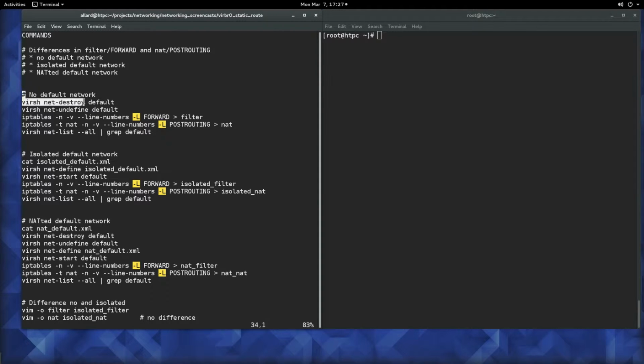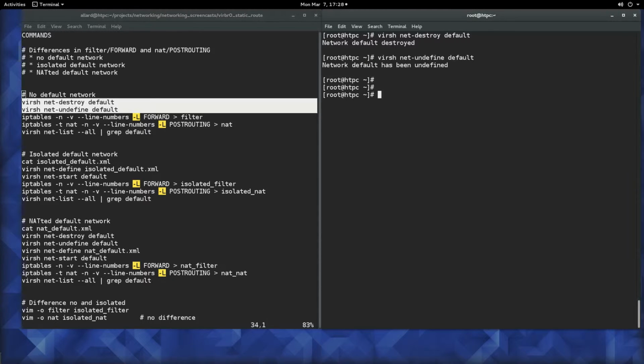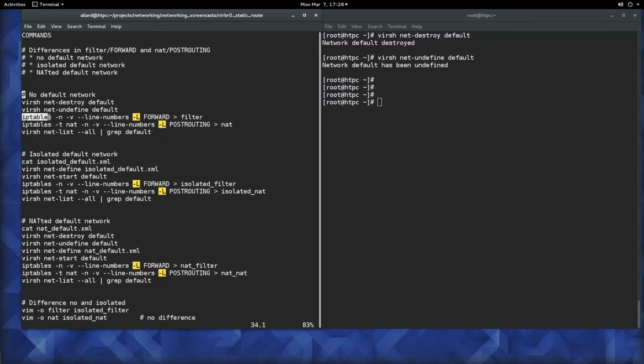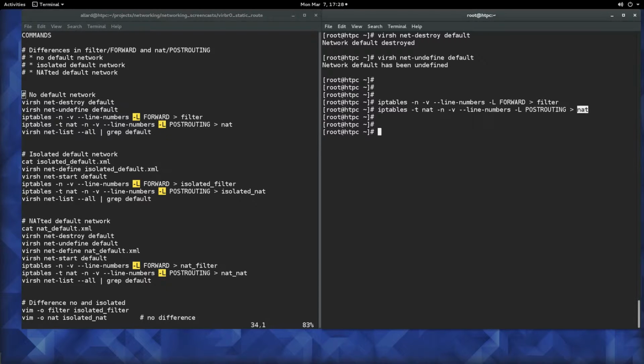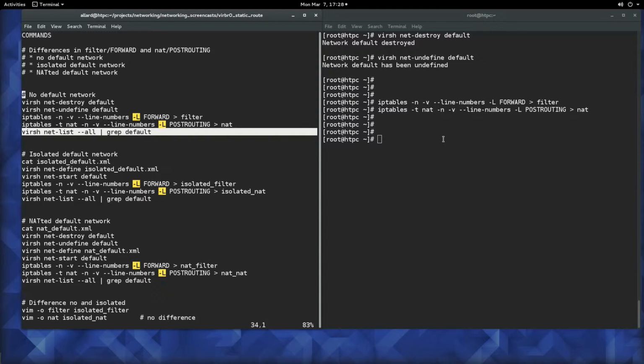If we have a default network, we are going to destroy it and we are going to undefine it. So now the default network is gone. At this point we want to measure the forward chain of the standard filter table, and we want to measure the NAT table, specifically the postrouting chain. We store the information in the filter and the NAT files. Now we want to demonstrate that there is no default network. We will use the virsh net-list command, and the --all means that it will also show the defined networks even if these are not active.